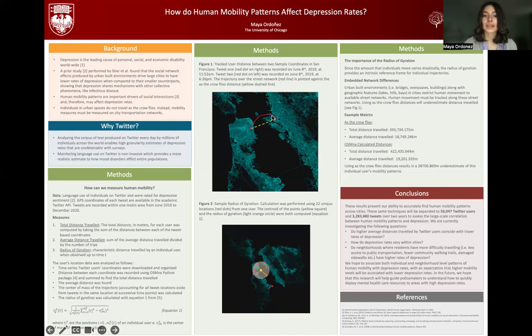We decided to characterize human mobility using three measures: total distance traveled, average distance traveled, and the radius of gyration. The total distance traveled is the sum total of all the trips taken by the user. The average distance traveled is the total distance divided by the number of trips. The radius of gyration is the characteristic distance traveled by a user within a specific time frame. As seen in Figure 2, the radius of gyration is an intrinsic reference frame for each user, and it allows us to compare users that have vastly different total distances.